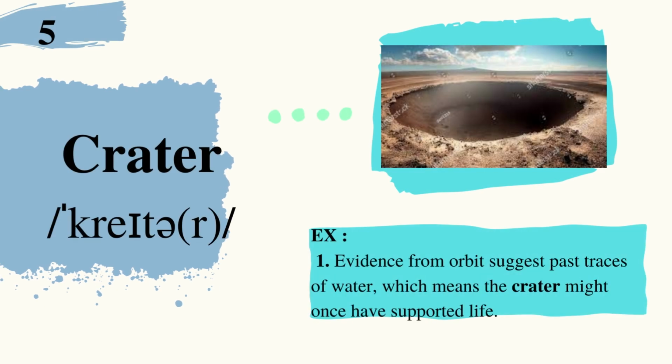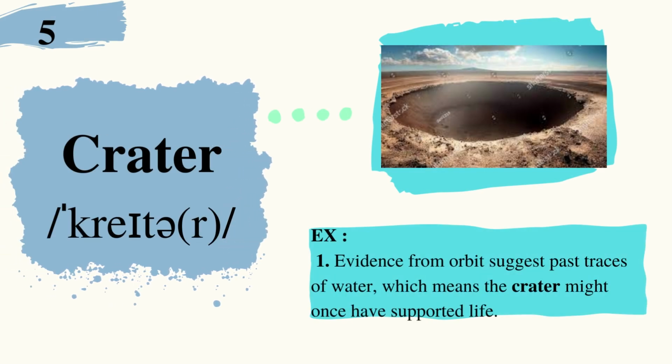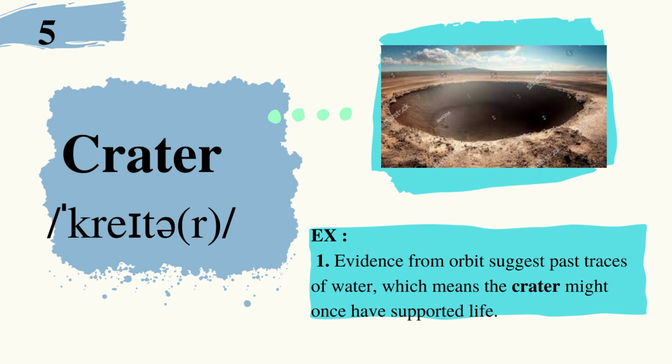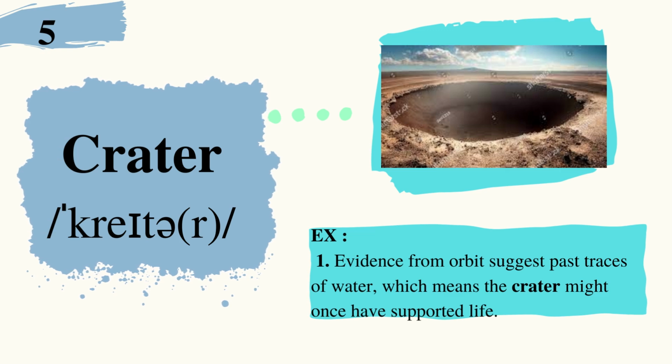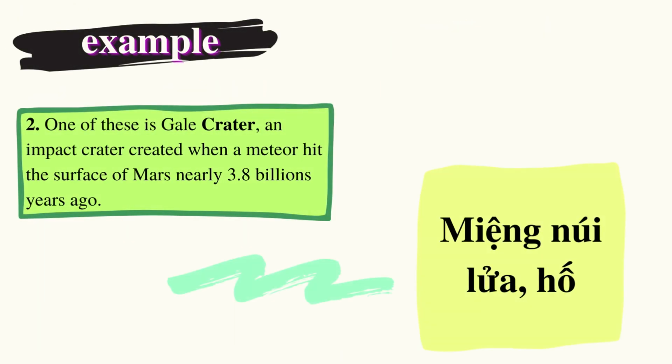5. Crater. Example: Evidence from orbit suggests past traces of water, which means the crater might once have supported life. One of these is Gale Crater, an impact crater created when a meteor hit the surface of Mars nearly 3.8 billion years ago.